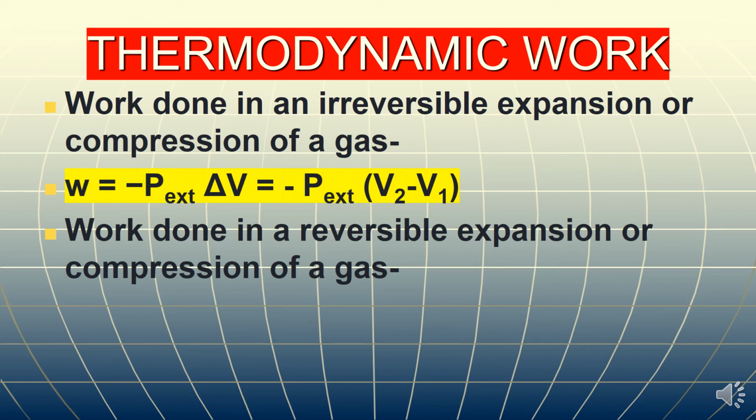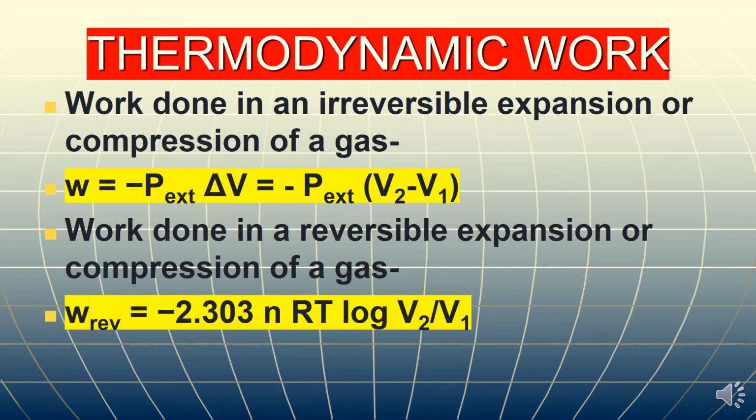And suppose the same expansion is carried out in a reversible manner. Reversible manner means following infinitesimally small steps, such that after each step the system attains a kind of equilibrium. Then we can find the work done by this equation. Reversible work of expansion or compression is equal to minus 2.303 nRT log to the base 10 V2 over V1. Here V2 and V1 are the final and initial volume respectively.